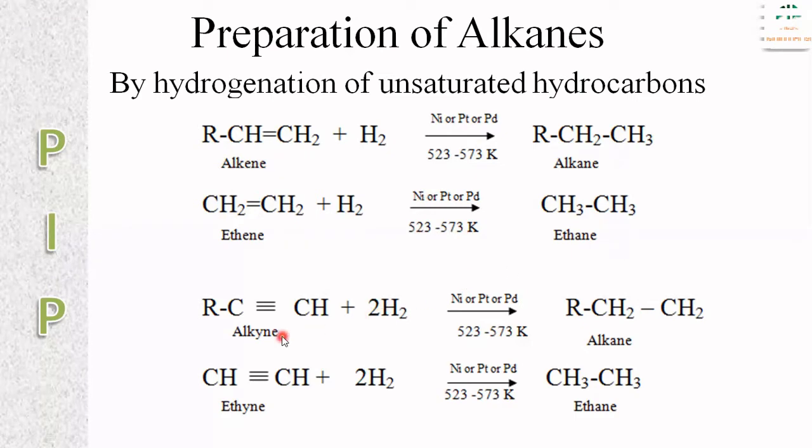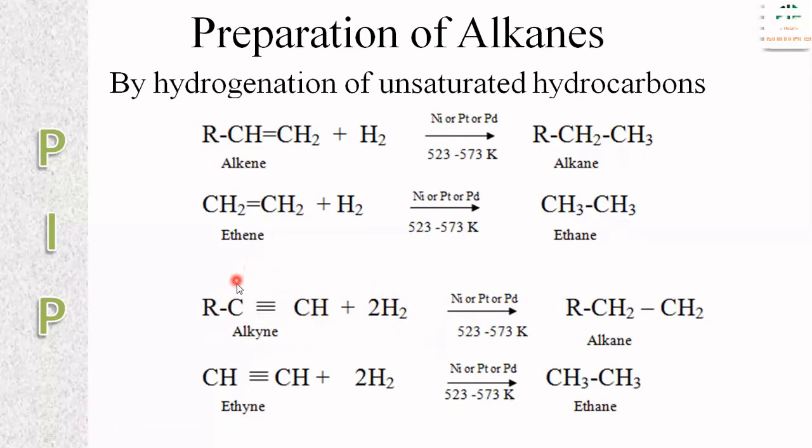Next, alkyne. What is meant by alkyne? Triple bond. Here R-C≡CH. When it undergoes hydrogenation, meaning addition of hydrogen in presence of nickel or platinum or palladium as a catalyst at 523 to 573 Kelvin temperature, what happens? Here two molecules of hydrogen are taken due to the presence of triple bond.